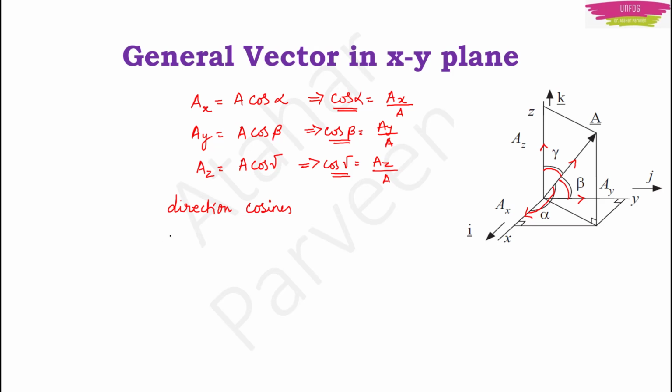You can also write this cos alpha, cos beta and cos gamma in terms of L, M and N respectively, and L square plus M square plus N square is going to be 1. Or you can write it as cos square alpha plus cos square beta plus cos square gamma is equal to 1. So this is an important thing to remember. This was asked in a previous NEET exam.